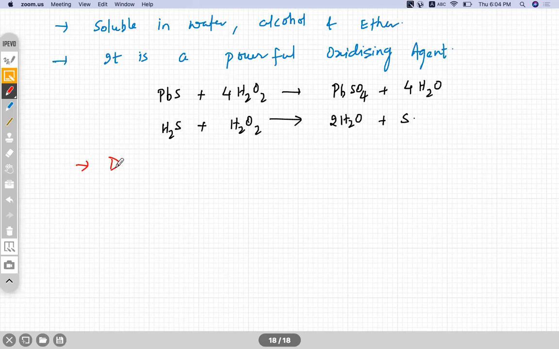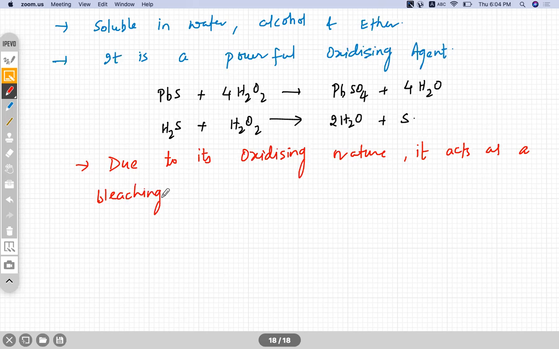Due to its oxidizing nature, it acts as a bleaching agent, sorry, decolorizes any colored material.